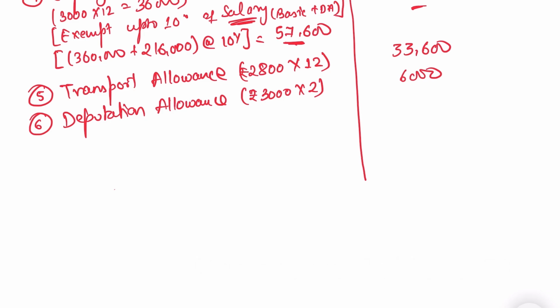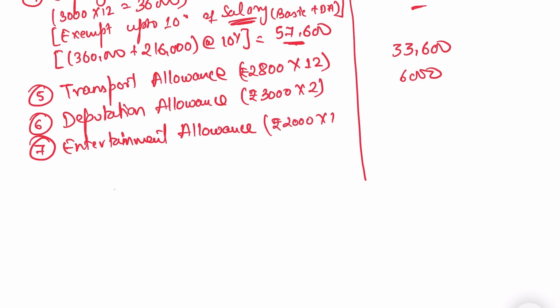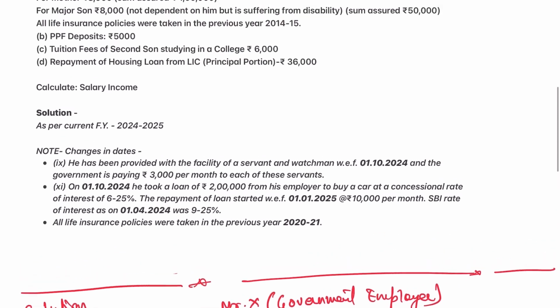Hope you recall. Okay. So point number 7 is the entertainment allowance. Okay. So that is rupees 2,000 for 12 months, that is 24,000. Okay. We will compute the deduction at the time of deduction. Okay.